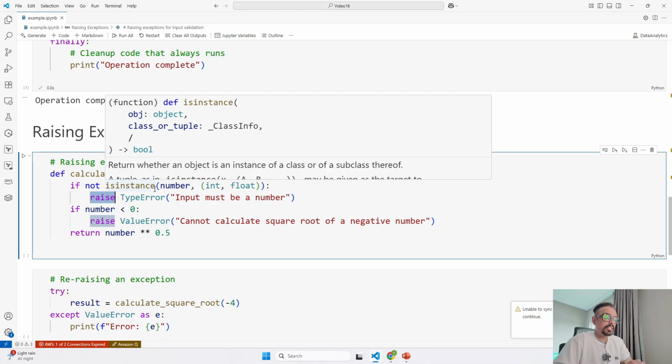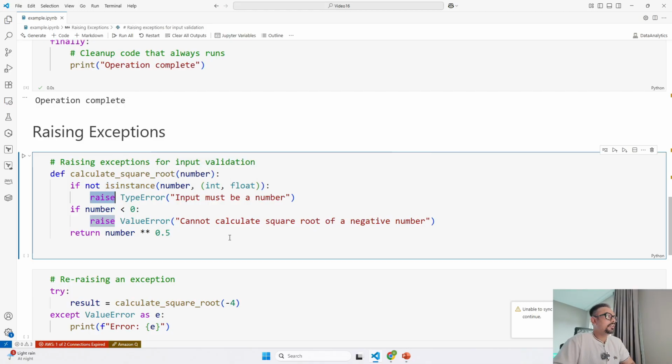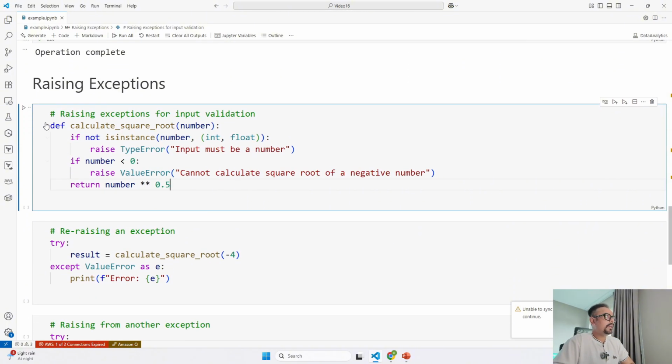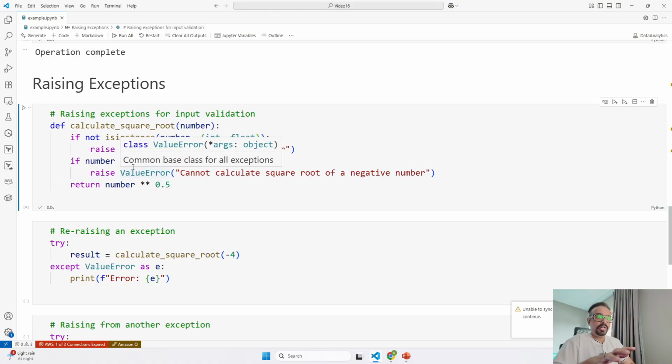So by raising exceptions like this, you can catch bad input early and prevent incorrect calculations. This makes your function safer and easier to debug. In real time, this is the kind of code you're going to write, and this is how you handle exceptions. Now over here, even if I run this code, it is not going to give you any output because over here I have just defined the function with the code.